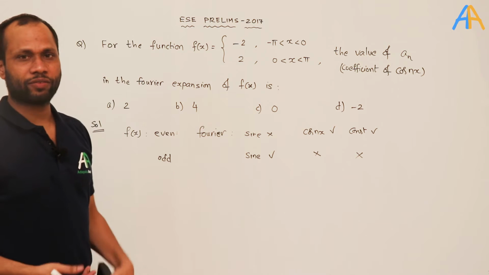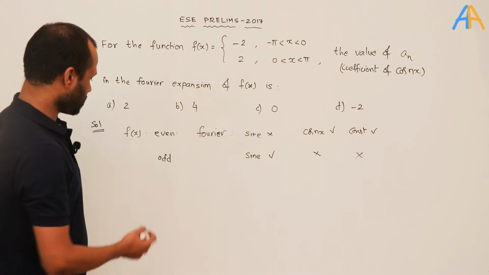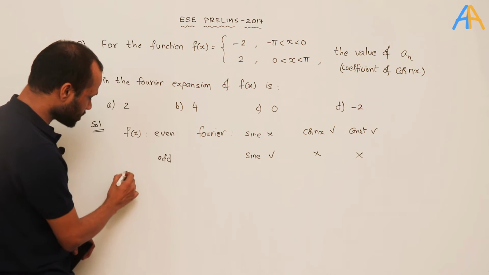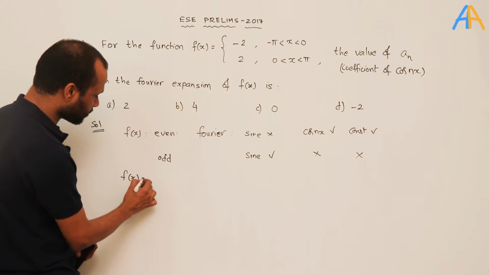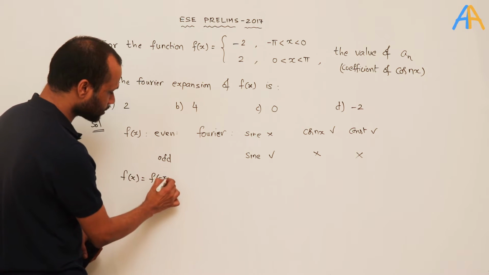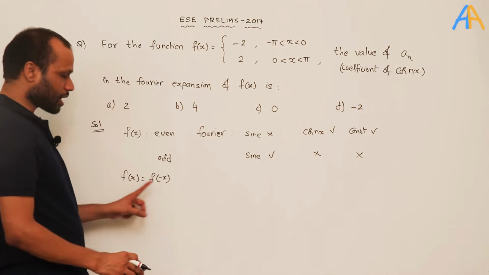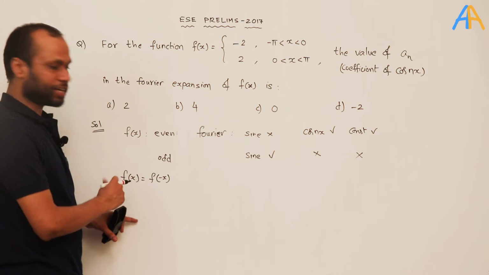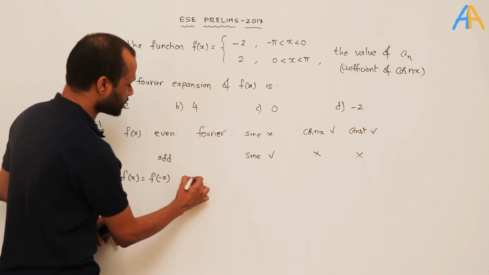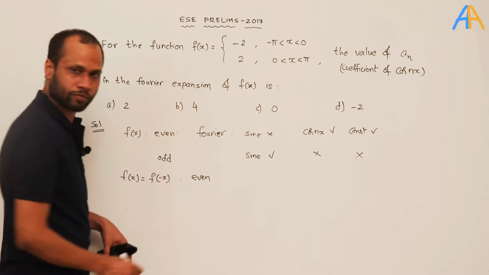How to check whether a given function is odd or even? In the given function, if you substitute minus x and the value does not change, then it is an even function.